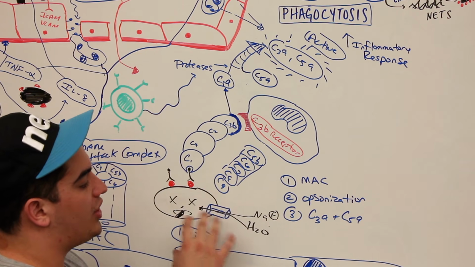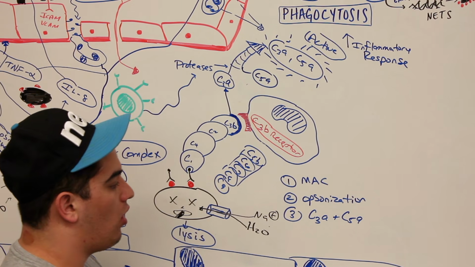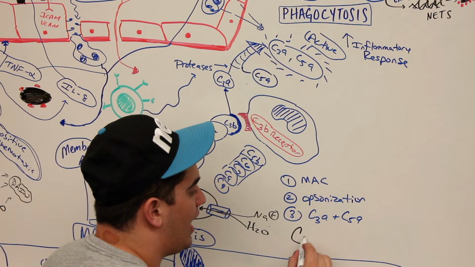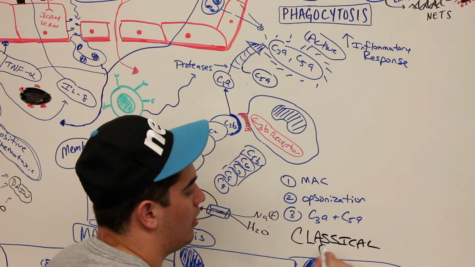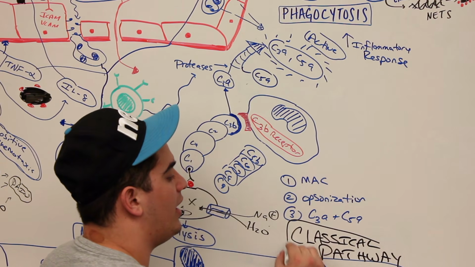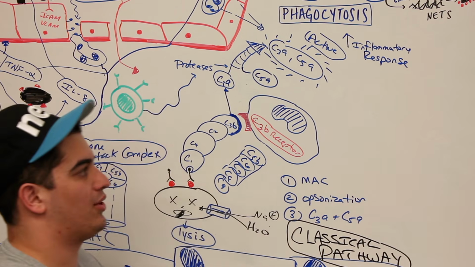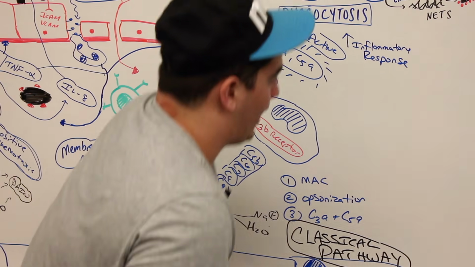This pathway that we just talked about that's antibody mediated and starts at C1 is called the classical pathway. Okay, this right here that we just went over is called the classical pathway. There's 3 of them, so we got 2 more to go. Okay, let's go into the next one.